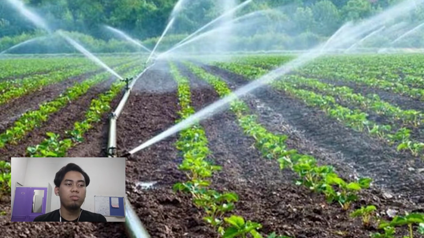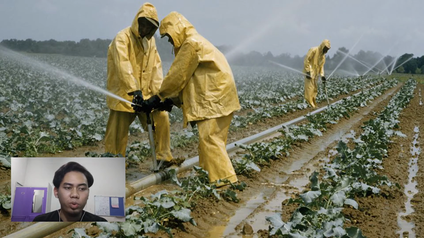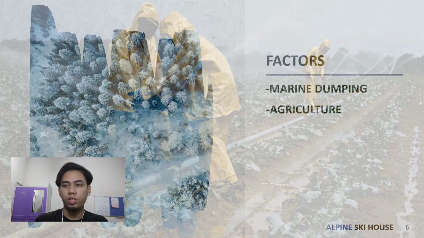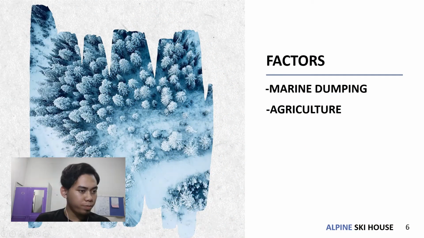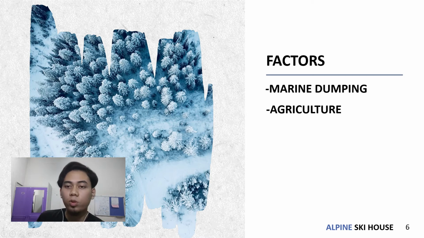It actually gives quite a bad impact to the environment. Maybe it pollutes in very small quantities, but since it is used regularly and continuously, it will contribute to water pollution. This is how. For example, when a farmer uses fertilizer and rain comes, it washes all the fertilizer and it flows into the water drainage. So that's how agriculture can pollute the water.